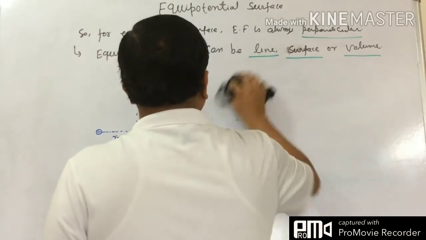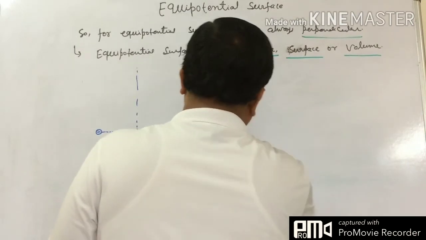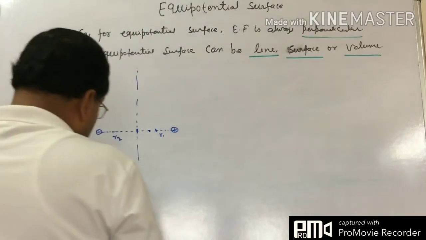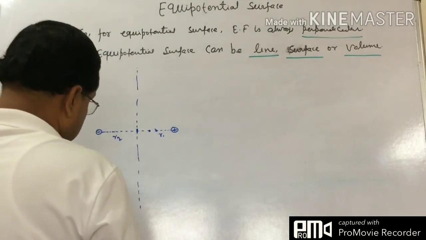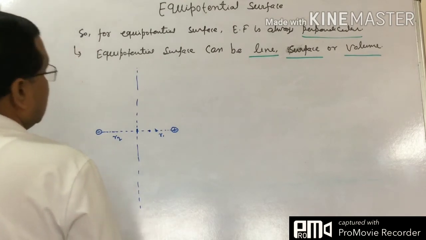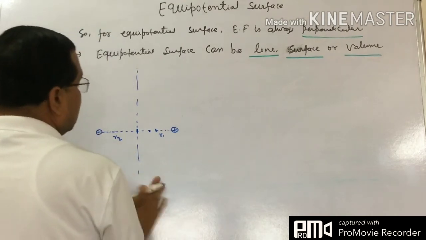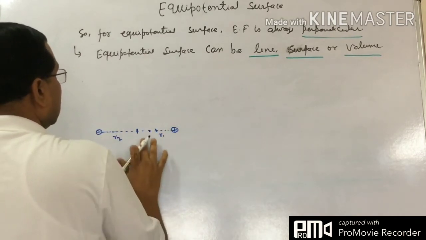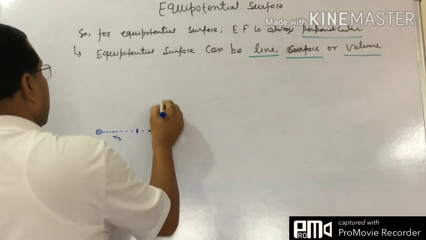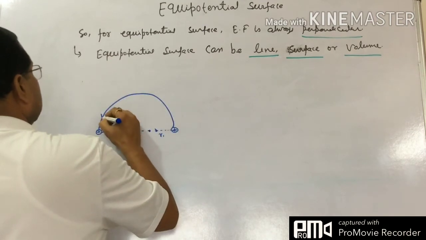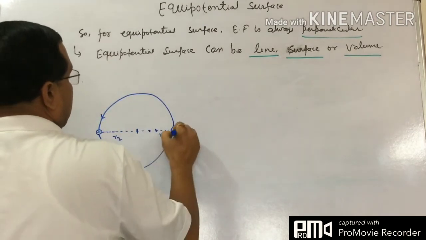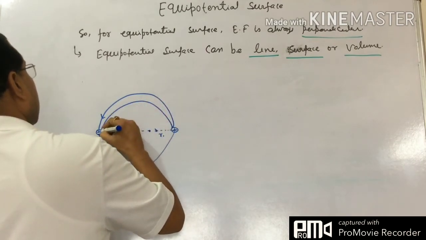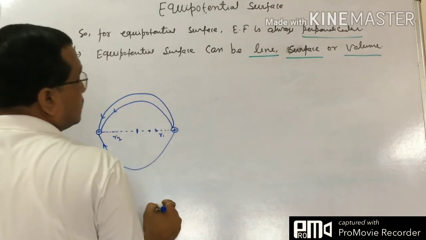So how can we draw the equipotential surfaces? How do we do it? First of all, just try to consider the electric lines of forces. The electric lines of forces for this positive charge, positive to negative, are like this, originating from the positive side and terminating at the negative.